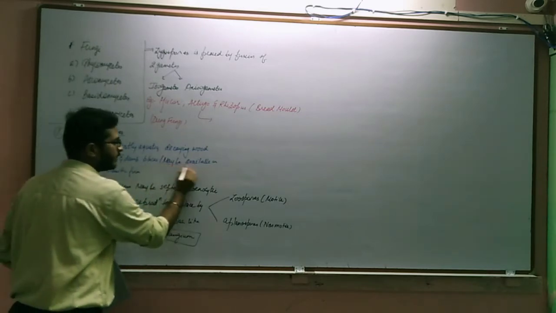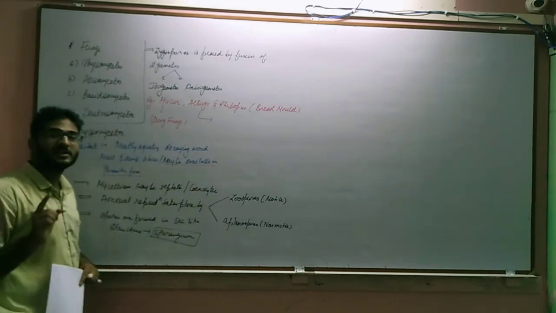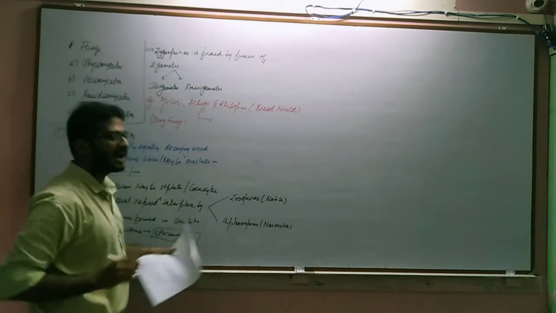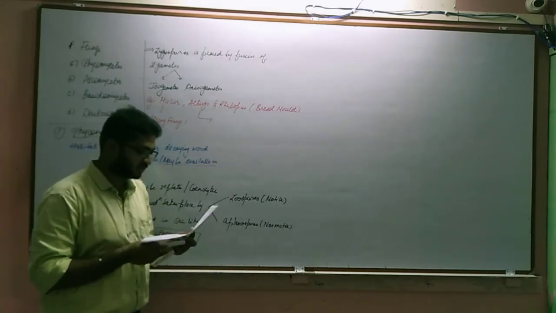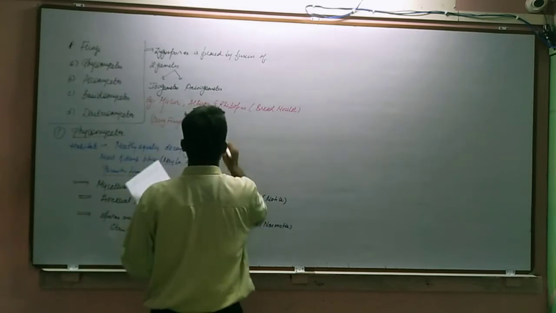Here we have written may be available in the parasitic form, and the example is Albugo. What is Albugo? It is nothing but a parasitic fungus on mustard.